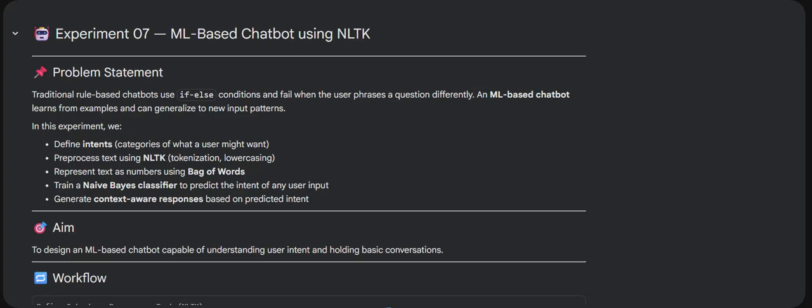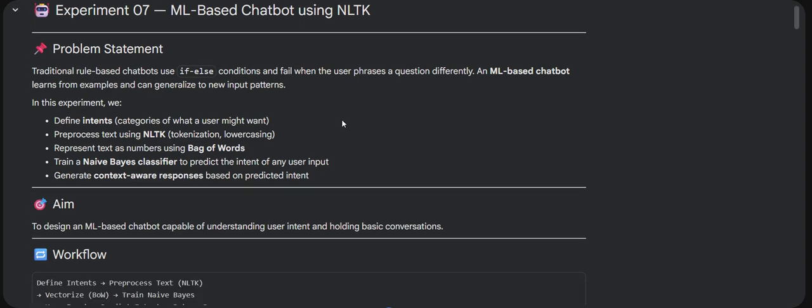Welcome to experiment 7. In this experiment, we built a chatbot that can understand what the user is saying and reply appropriately. This is different from a simple if-else chatbot because our chatbot actually learns from the examples using machine learning. The key concept here is called intent classification. An intent is simply the purpose behind the user's message. For example, when the user types hello or hi or good morning, all of these have the same intent, which is greeting. So our chatbot identifies the intent and gives the suitable reply.